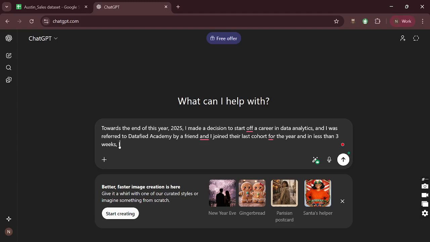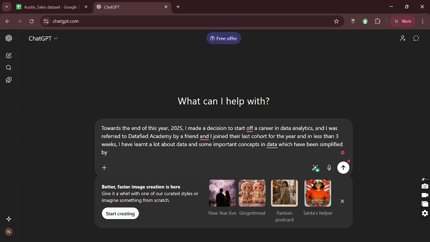In less than 3 weeks, I have learned a lot about data and some important concepts in data, which have been simplified by Datafied tutors.